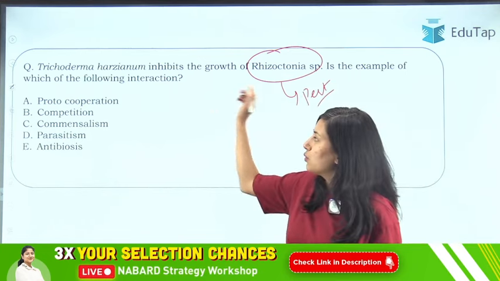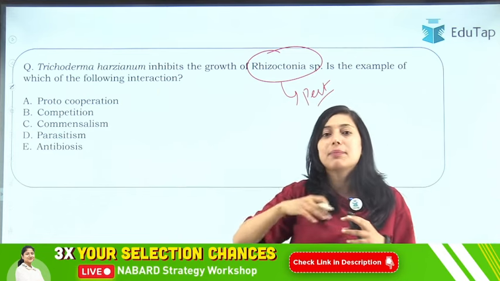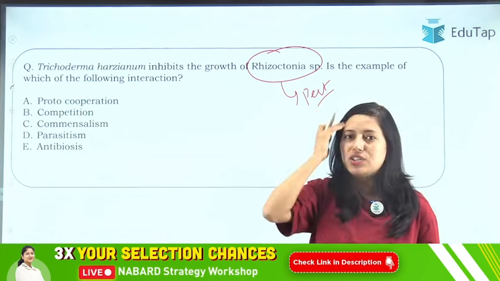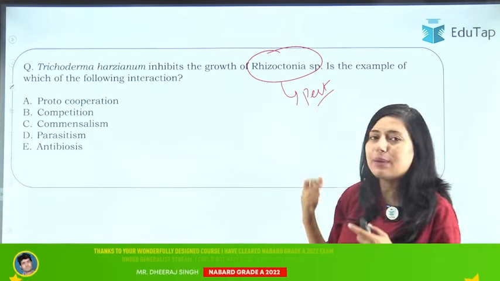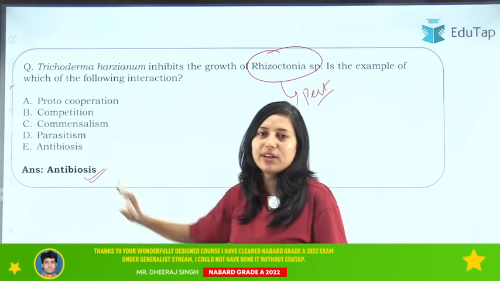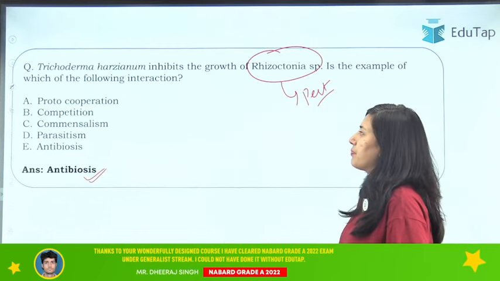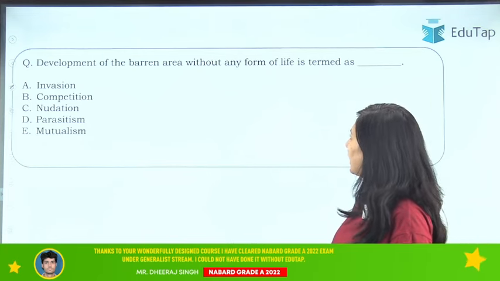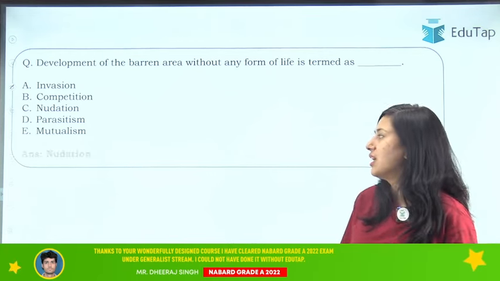And we are using this Trichoderma harzianum as a biopesticide to control this Rhizoctonia species. So the right answer here is antibiosis. We have studied this, it is your antibiosis. Clear? Then we have, development of barren area without any form of life is termed as, that is your nudation.